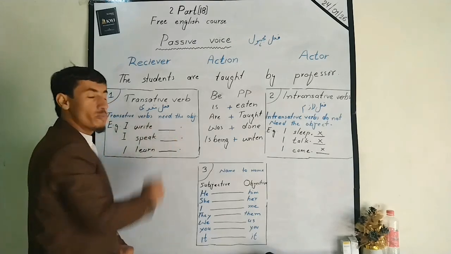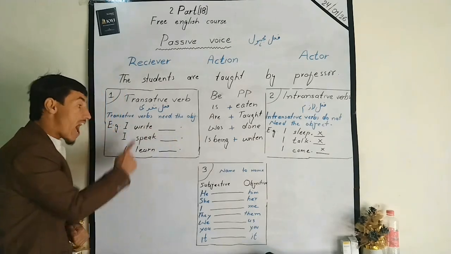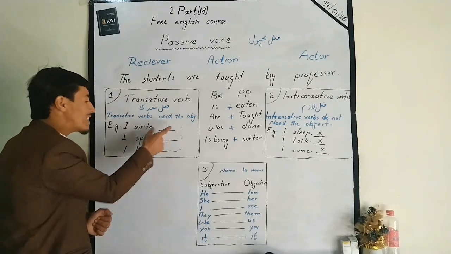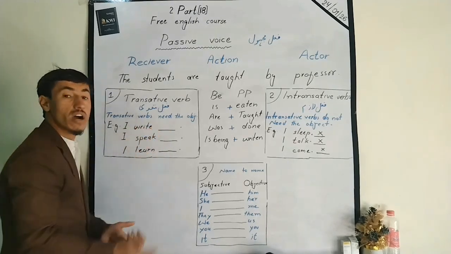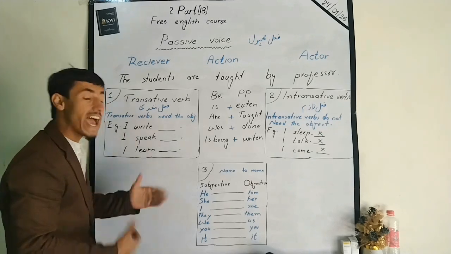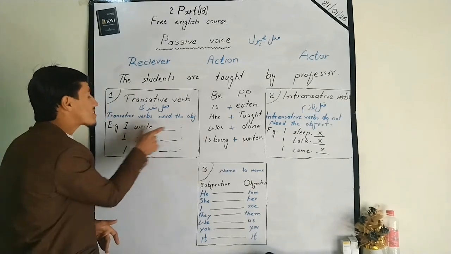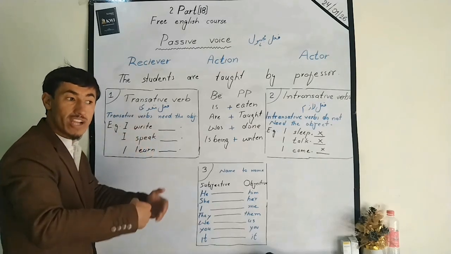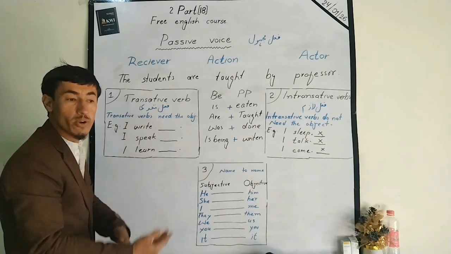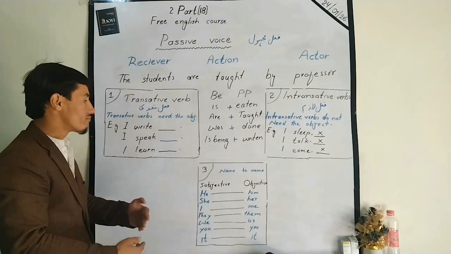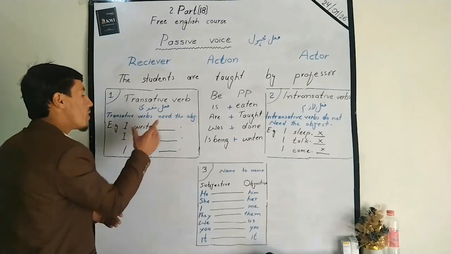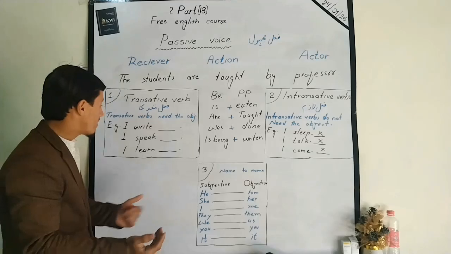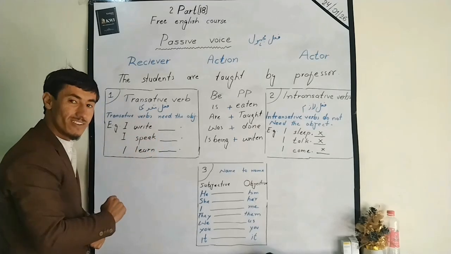Transitive verbs need an object. Like I write. What do you write? This sentence needs an object. So you must select the object for this sentence. I write a letter. I write a notebook. Whatever you put here in the object will be fine. So I write a letter.